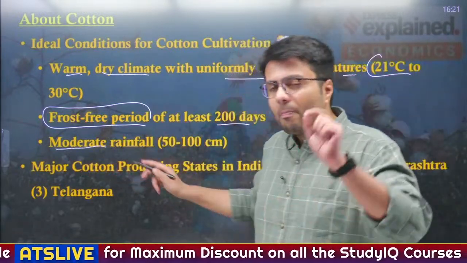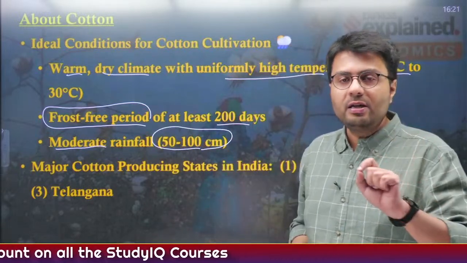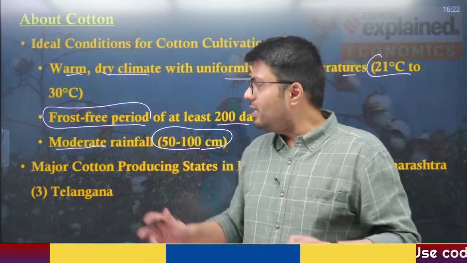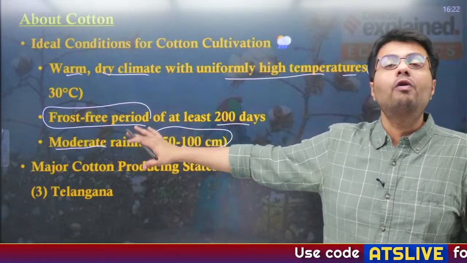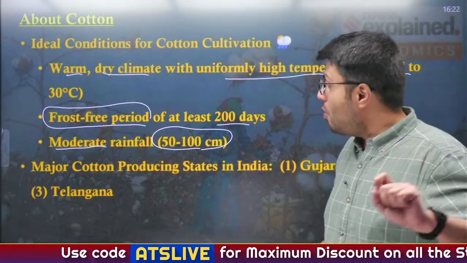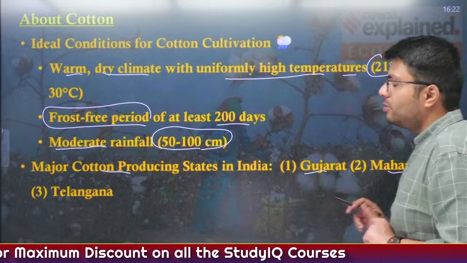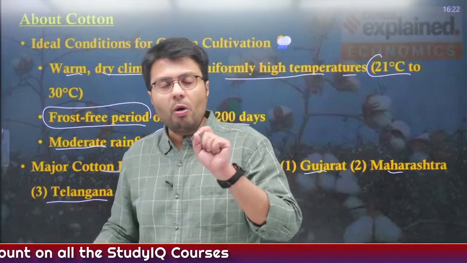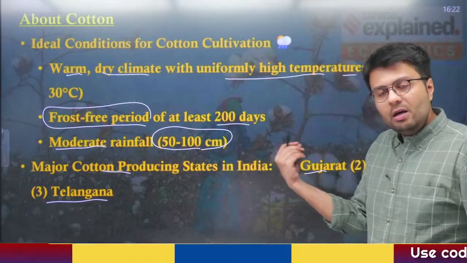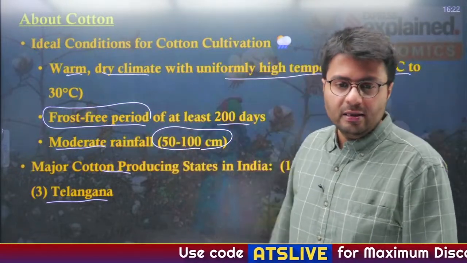Similarly, it requires a moderate amount of rainfall, that is between 50 to 100 centimeters. So you wouldn't find major cotton producing areas in states where there is a high number of rainfall incidences. Understand? Now, who are the major cotton producing states in India? These are Gujarat, Maharashtra and Telangana, and you can understand all of these three states, particularly the regions where we grow cotton, do not witness a large amount of rainfall as compared to other Indian states.